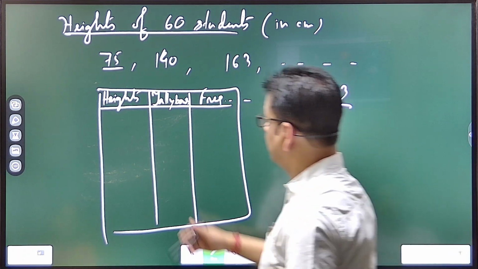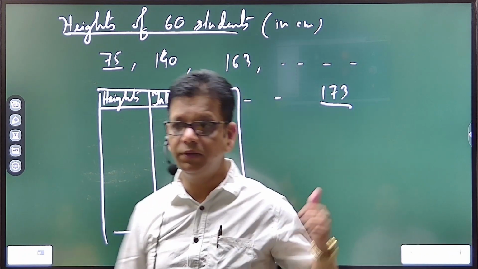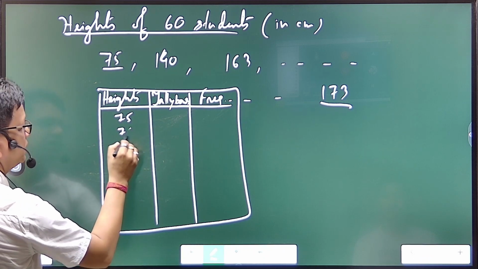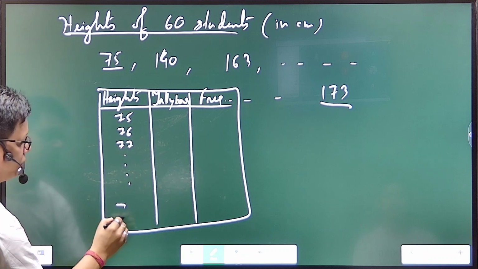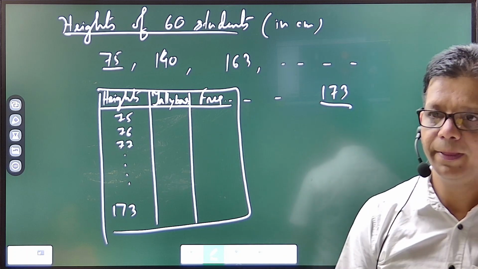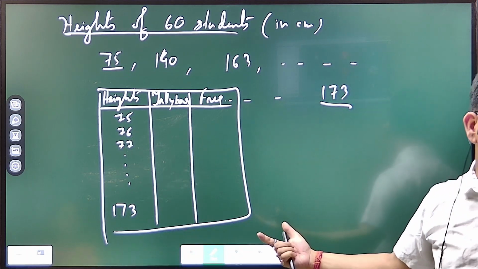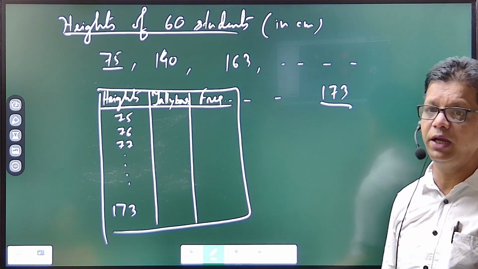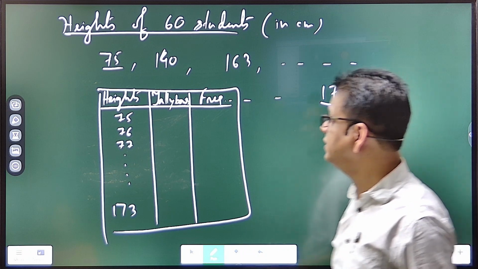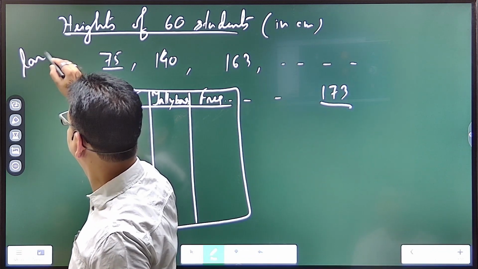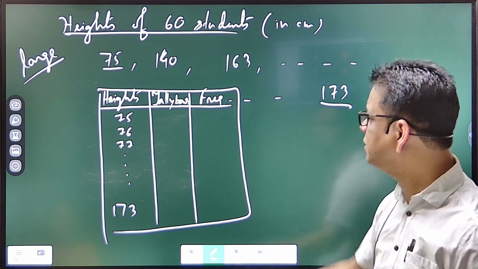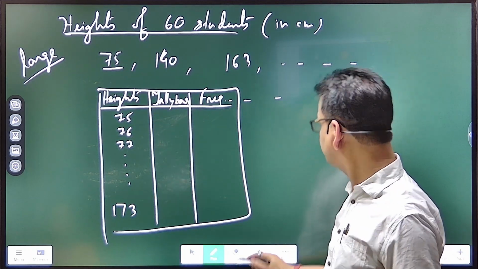Now, to write it in the table, you see 75, suppose, then 76, 77, and so on, up to 173. So we have to write more than 90 rows in the table. Is it practically feasible? Practically it's difficult to write on this sheet of paper. All this we cannot do. So that is why I said, when the data is large. If the data is small, it means the expansion is small. Suppose the lowest one is 75 and the highest one is suppose